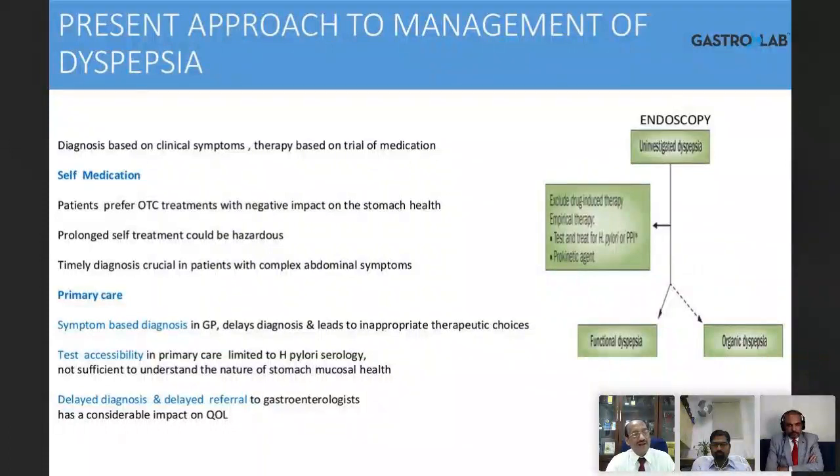In primary care, the general practitioner treats the patient based on symptoms because test accessibility is poorer in primary care, except for H. pylori serology, which can be done as an office test. Otherwise, these sorts of empirical treatments delay the diagnosis, delay the referral to the gastroenterologist, and land the patient in trouble.